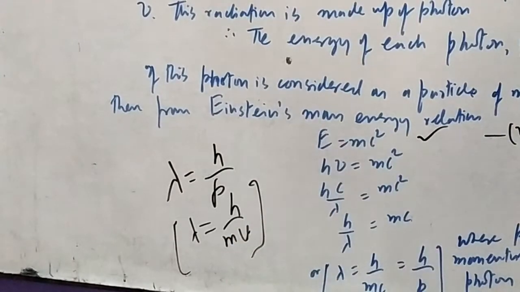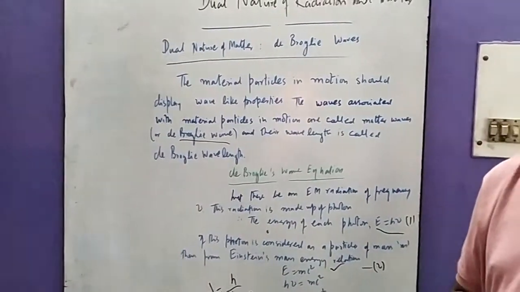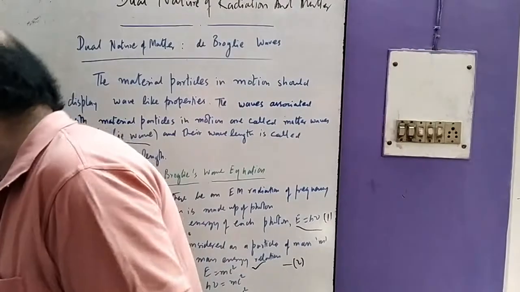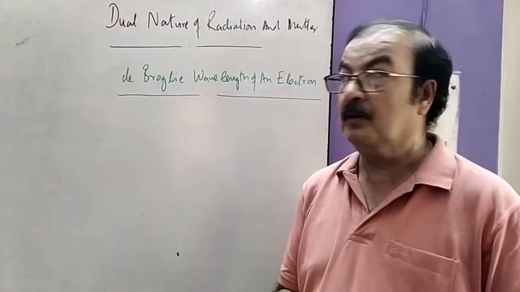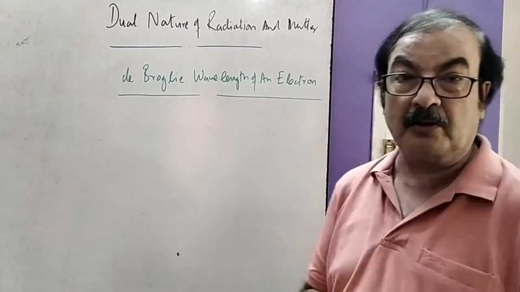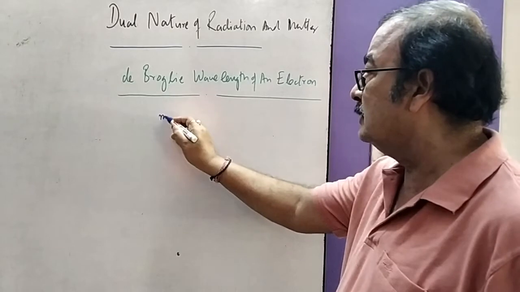Okay, now after this we have to find out the de Broglie wavelength of an electron. Now we will discuss the de Broglie wavelength of an electron. You know, electron is a material particle and its mass is m.